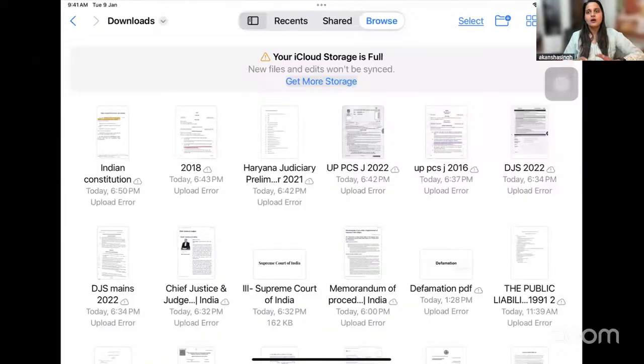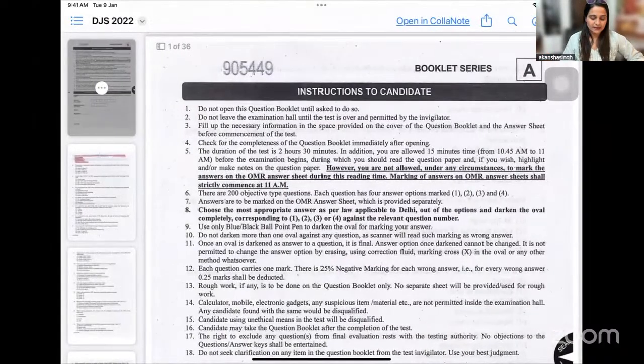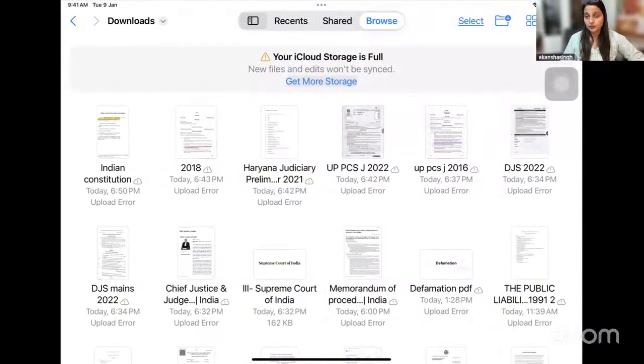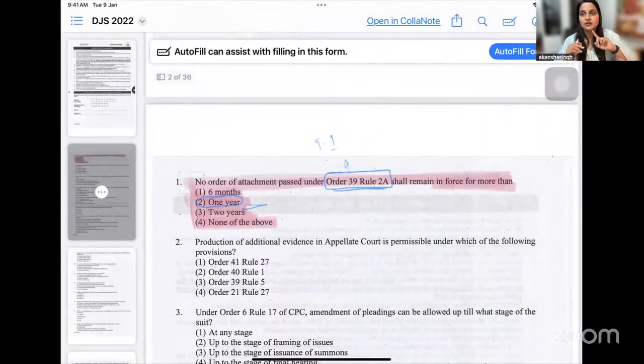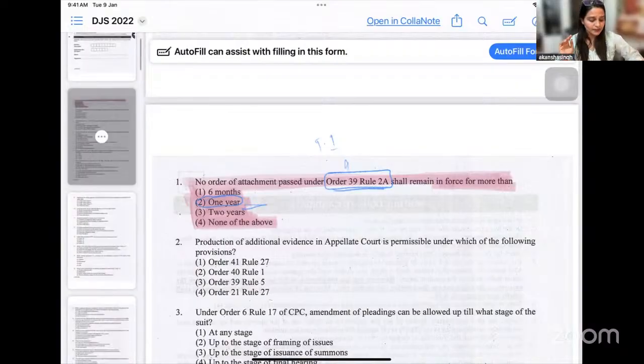But let's now see the previous year paper trend and try to understand what sort of questions have been asked. I have taken certain papers from Haryana Judiciary, Delhi Judiciary and UP, just to give you an idea of what type of questions you can expect and how you are supposed to prepare for your exam. If you see the 2022 paper of Delhi Judiciary, the first question is related to a topic that we have done in our previous class. If you have not covered those lectures, you can definitely refer to them.